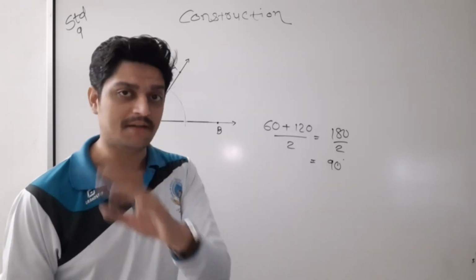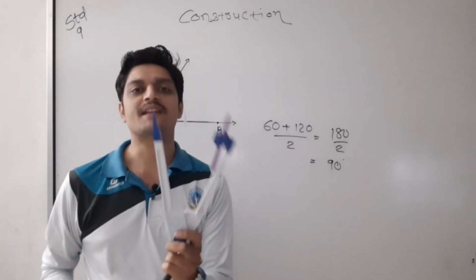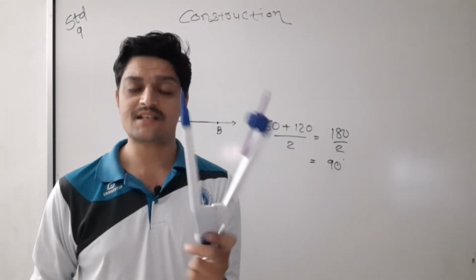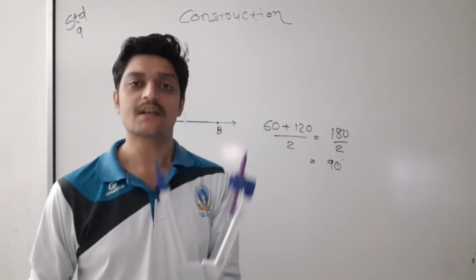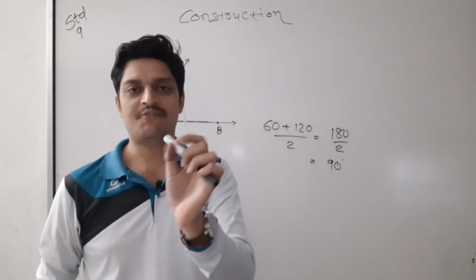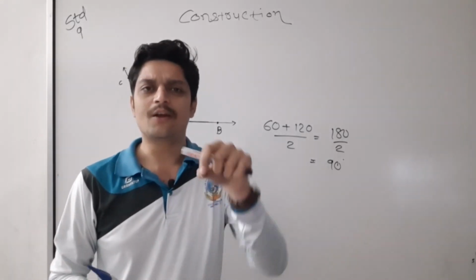So now again I will repeat the same point: without changing the radius. See again here, the radius is still the same. I haven't made any changes. For that your compass must be very good. It must be tight.